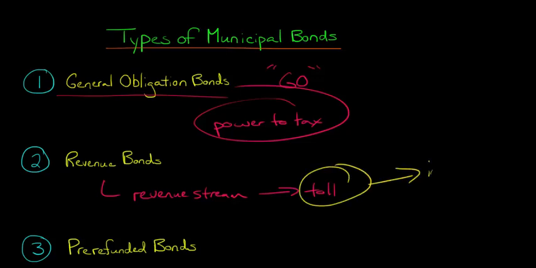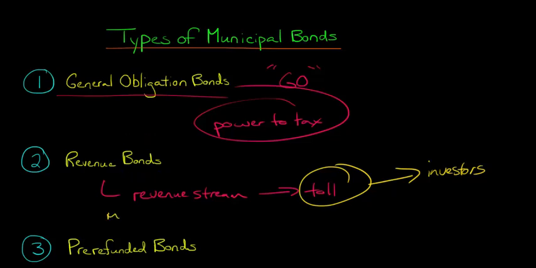We're going to pay the investors with that, right? So we're going to pay the interest. We're going to pay the face value of the bond when it matures. We're going to pay back based off of this revenue stream that we're generating from the project, right? So now we've got this revenue earmarked, and we're actually going to be giving that to our investors, right? Not all of it, of course, but our interest and our face value when we pay off the bond is going to come out of that revenue stream.